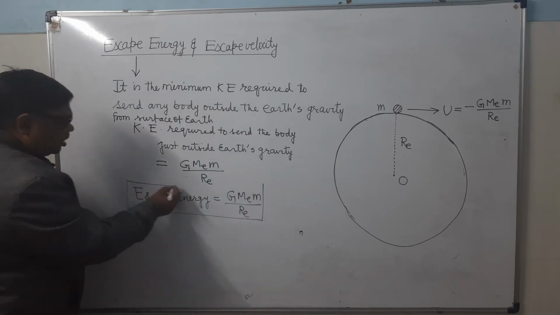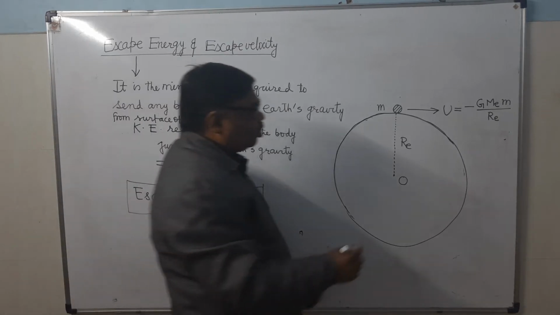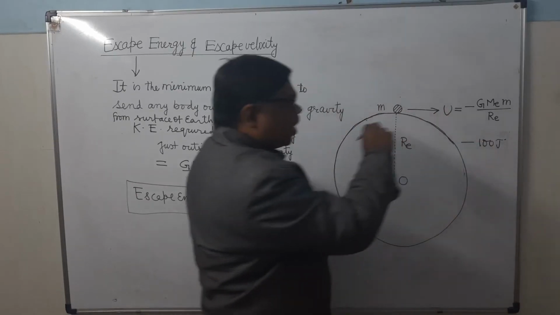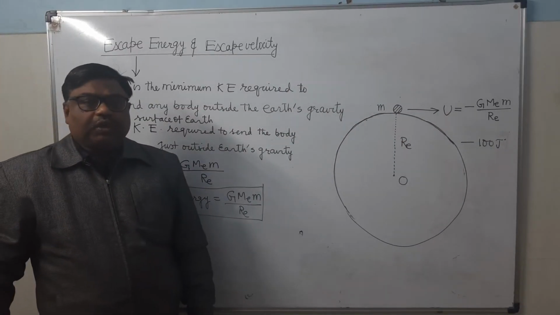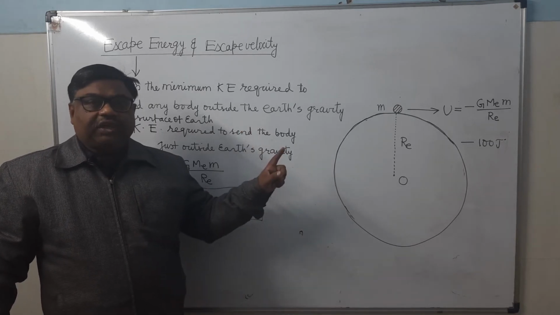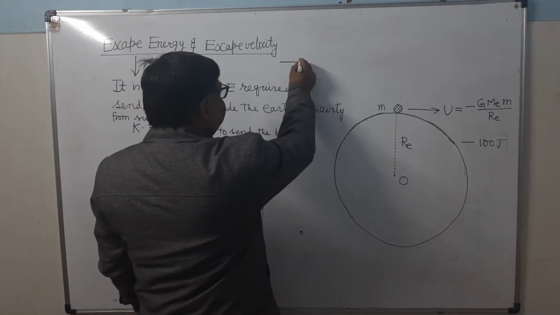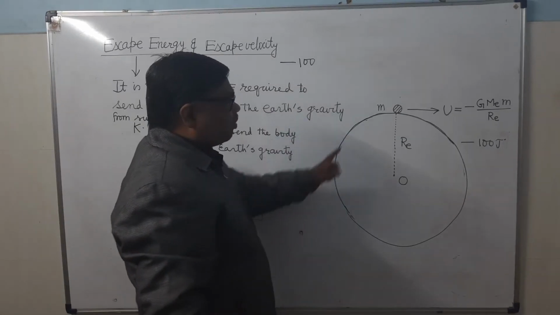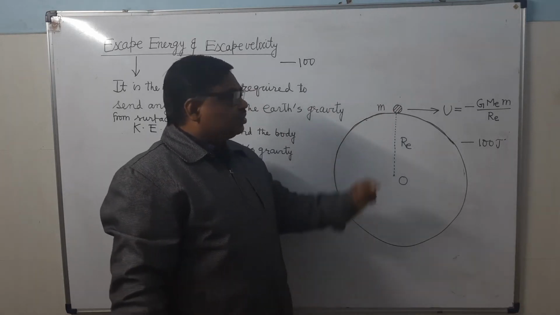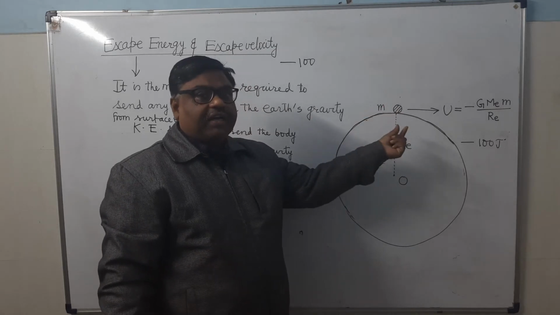Now one question arises here. Suppose it comes out minus 100 joule and you have imparted plus 150 joule energy to it. What will happen? It will reach into the infinity, but still it will have how much energy? Minus 100 it has in the form of gravitational potential energy on the Earth's surface, plus 150 joule energy you have imparted to it in the form of kinetic energy.